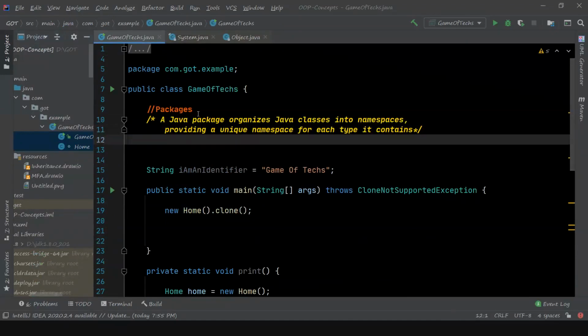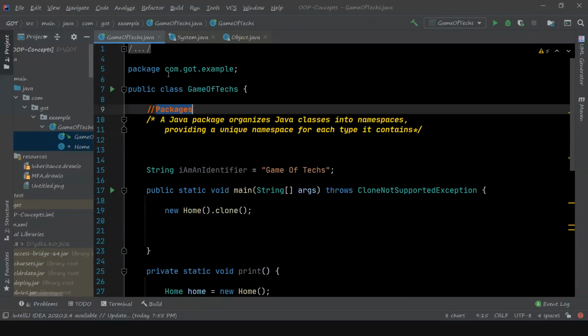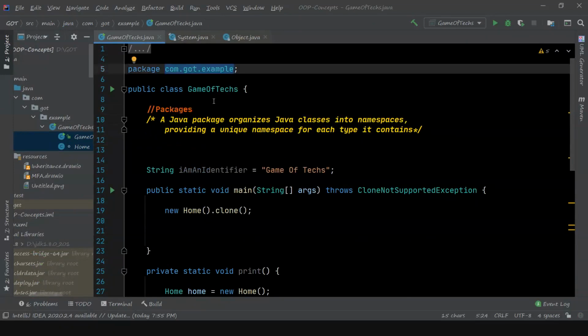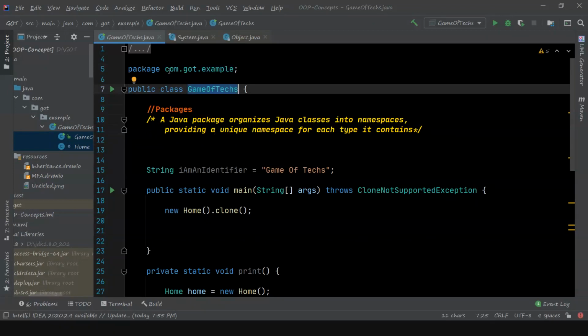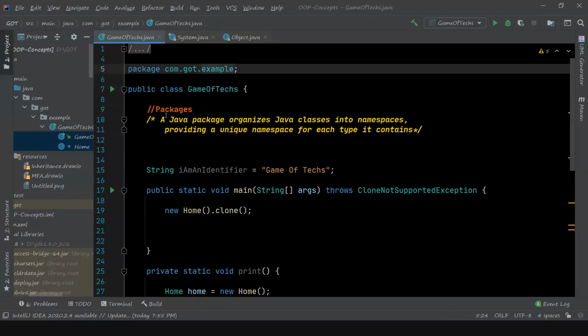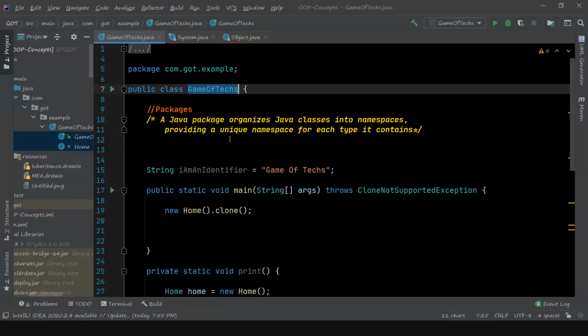Now let's talk about packages. You can see this is the package which this class belongs to, com.got.example. So what is a package? A Java package organizes Java classes into namespaces, providing a unique namespace for each type it contains. This is the namespace which is mapped to this class, GameOfTech. This is very important to uniquely identify each class or interface in your software.